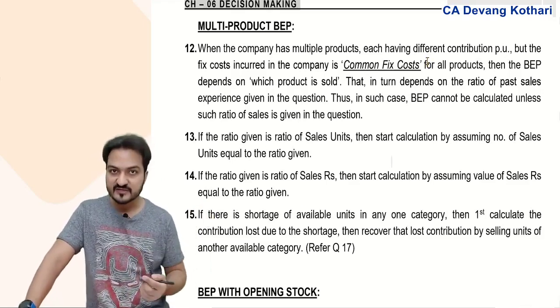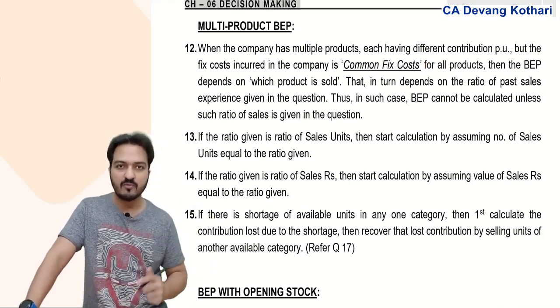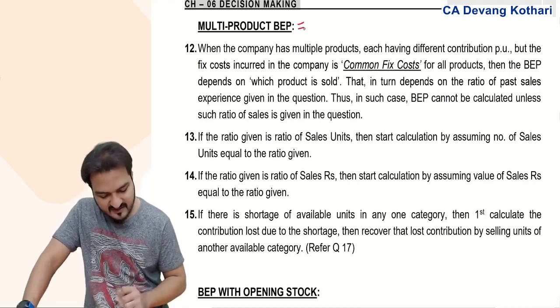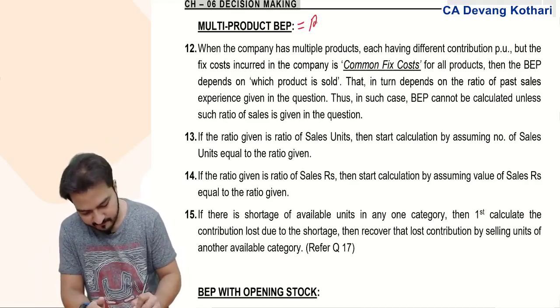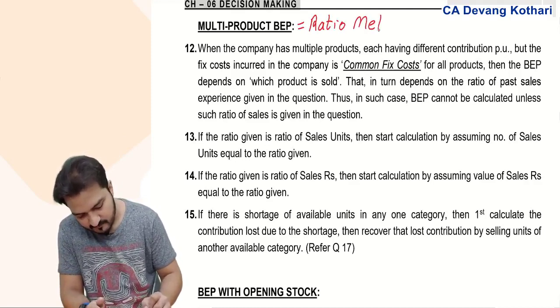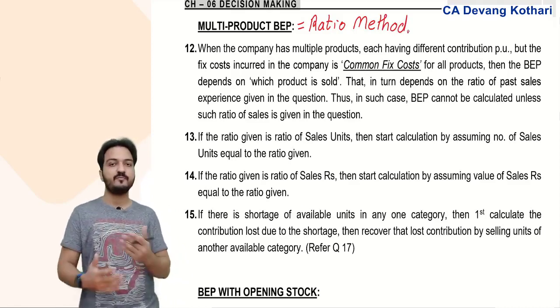Later, for my explanations, I redrafted the name of this method and said that the multi-product BEP method is basically nothing but the ratio method to calculate the break-even point. Why?